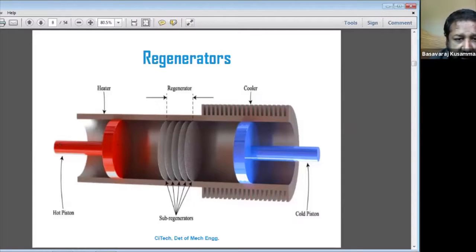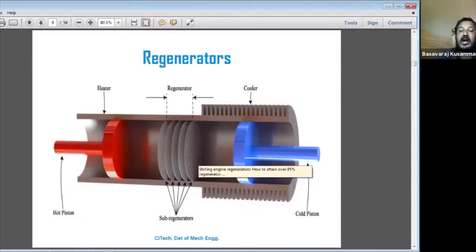And again, it will move back. Whenever the hot piston moves back, the cold piston comes into contact with the regenerator, and it takes the heat which was extracted from the hot piston. Understand? I think it's a good example: heat transfer from the hot piston to the regenerator to the cold piston. The IC engine uses this in the cooling system.